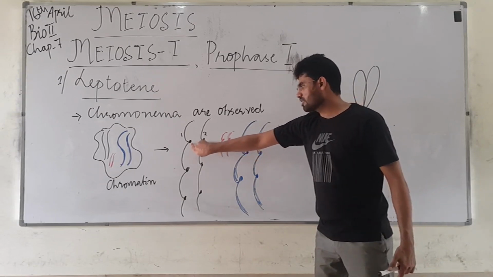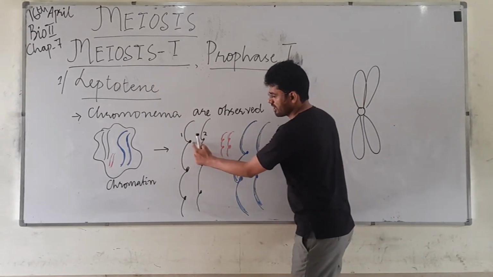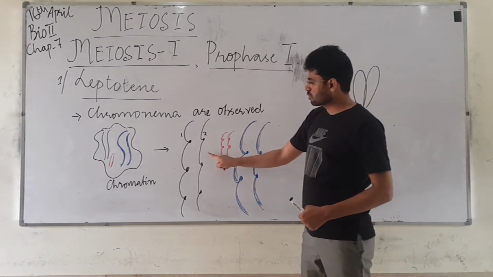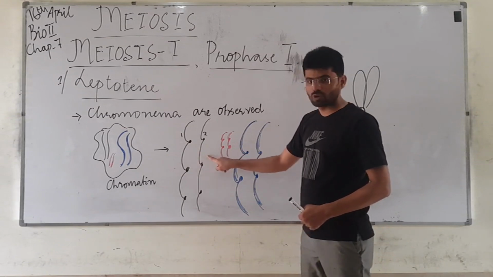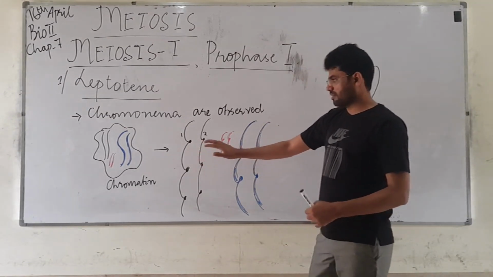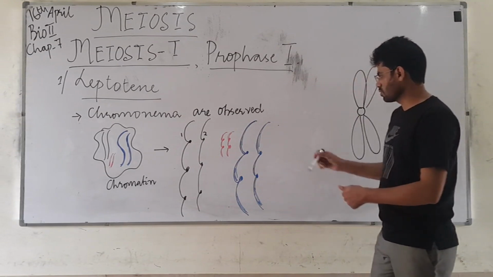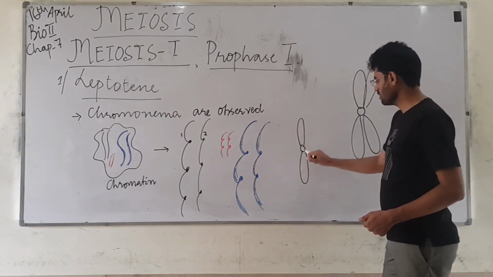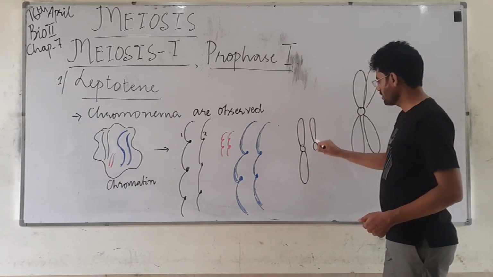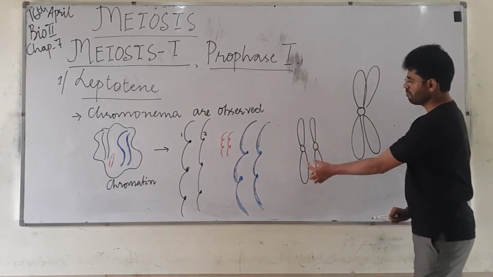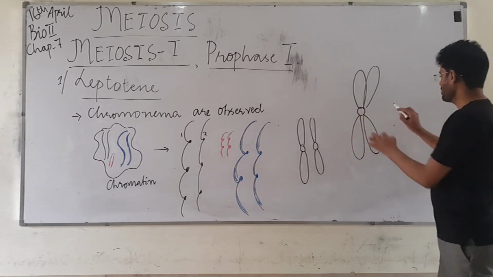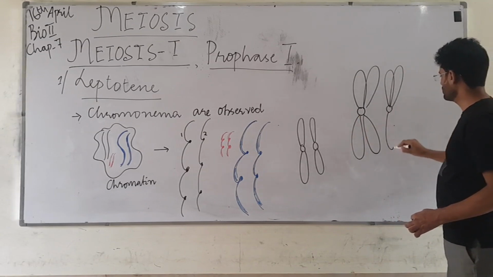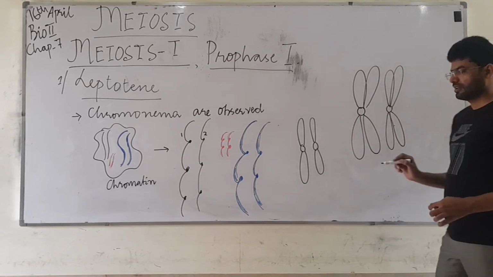The chromomere of chromonema 1 is at the same place as that of chromonema number 2. You can see that these two chromomeres are at the same place, because these two are homologous chromosomes. In the next phase, you will be able to see the chromatid, and by the end of that prophase, you will be able to see the mature structure.